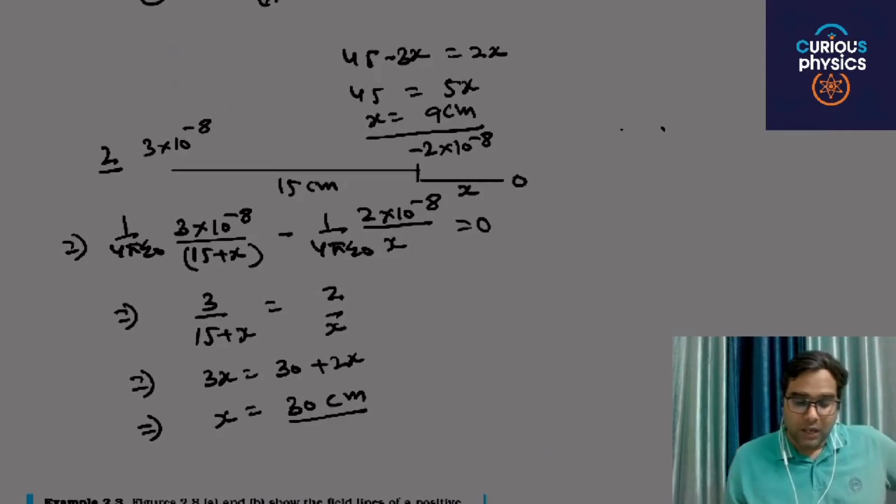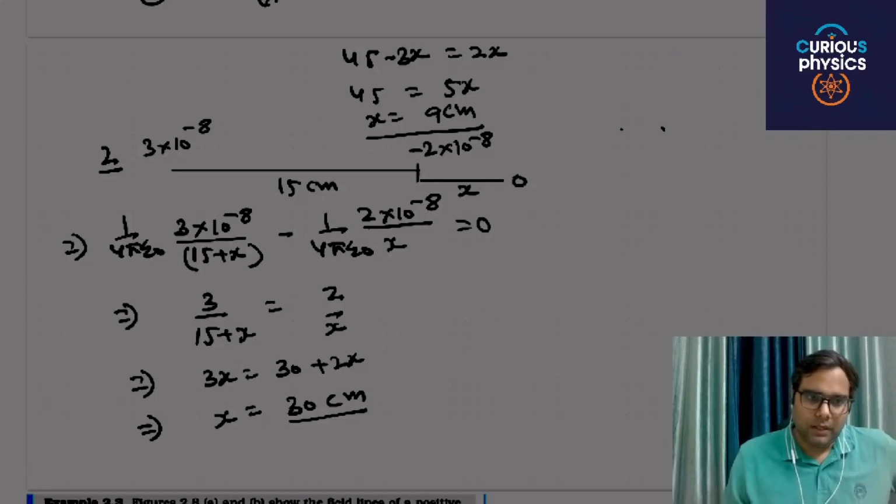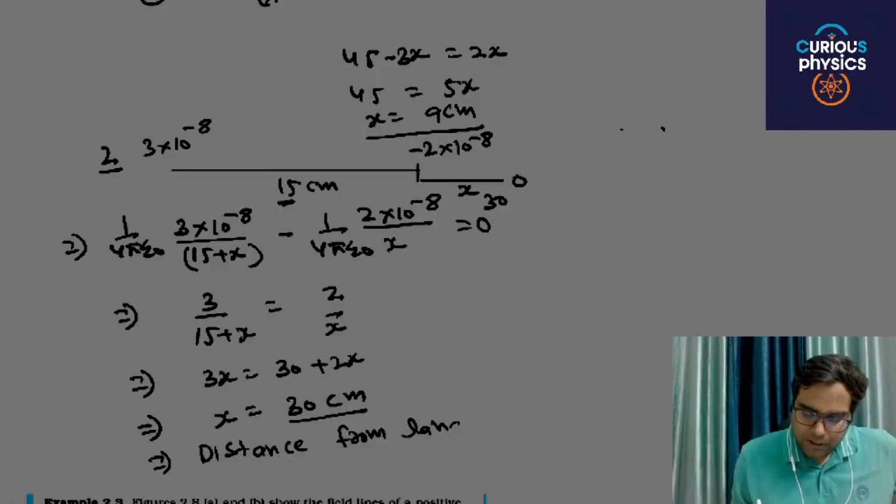Then from the larger charge, the distance is 45 centimeter. So from the smaller charge, if this is 30, then the 15 centimeter gap is added, and the distance from the larger charge, or bigger charge, will be 45 centimeter.